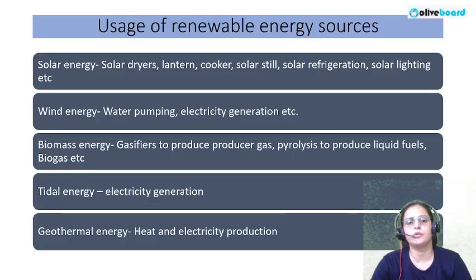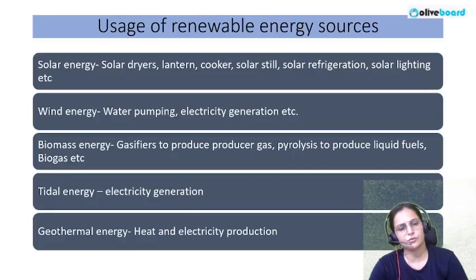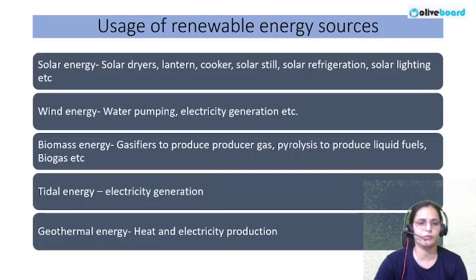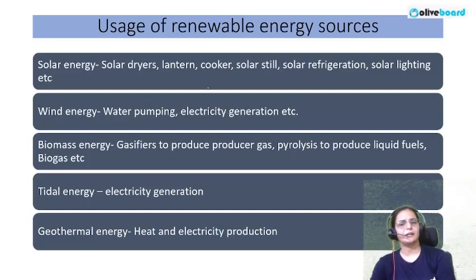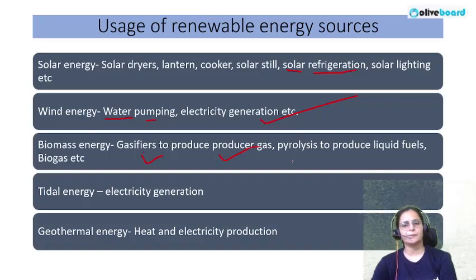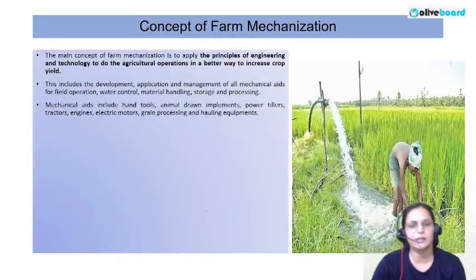Now, uses of renewable energy sources. So, what are the different uses of these energies? Like solar energy, we can install solar dryers, lanterns, cookers, solar stills, solar refrigeration, solar lighting, etc. Wind energy is for water pumping and electricity generation. Biomass energy is for gasifiers to produce producer gas, pyrolysis to produce liquid fuels, or biogas. Tidal energy is for electricity generation. Geothermal energy is for heat and electricity production. Now, this is all about it.